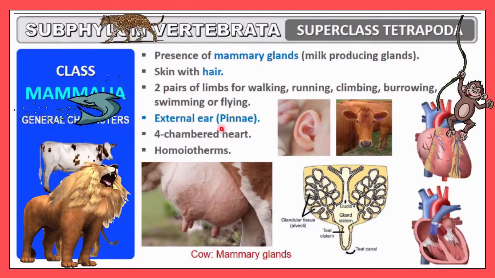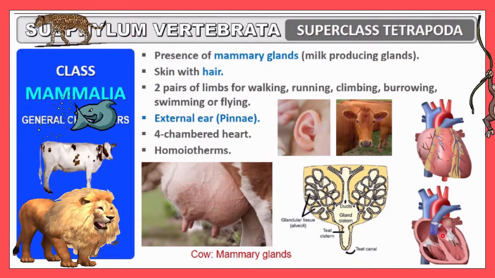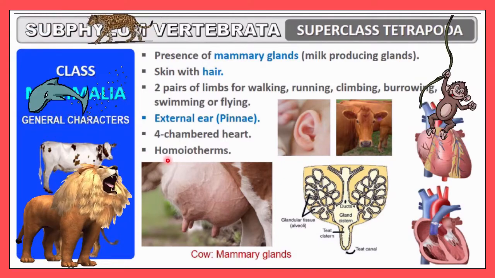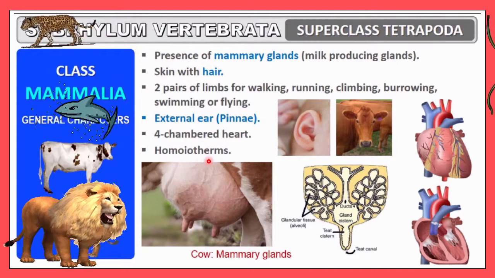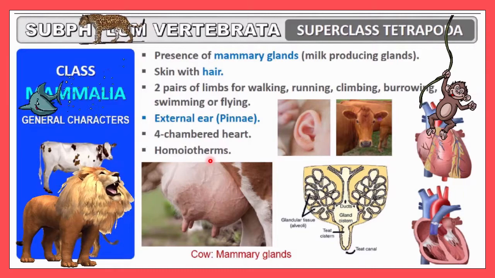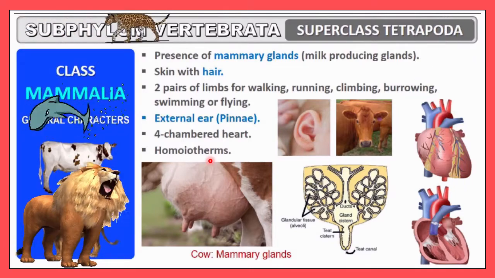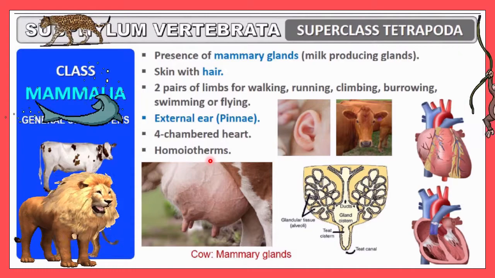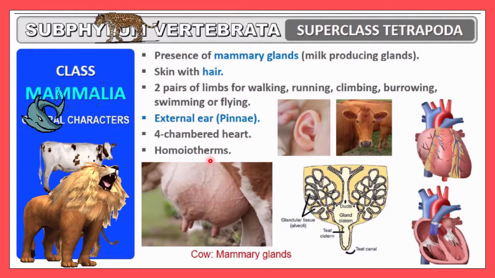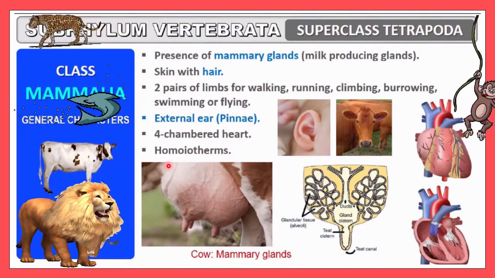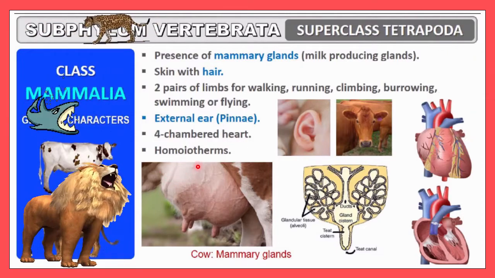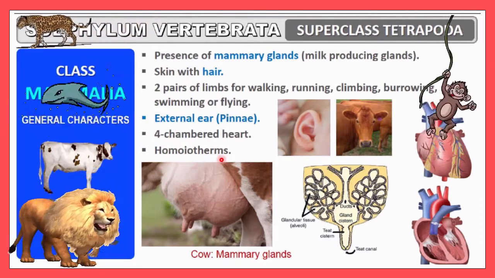So this is the unique feature, and here a four chambered heart will be there. This one is the four chambered heart, two auricles and two ventricles. Then homeotherms, you know very well now what homeothermic animals are. Homeotherms are the organisms which can maintain their body temperature irrespective of the external environment, up to a constant temperature. For example, we can take 37 degrees Celsius, the temperature we maintain in humans. So you must remember, all animals included in this class Mammalia have homeothermic activity.